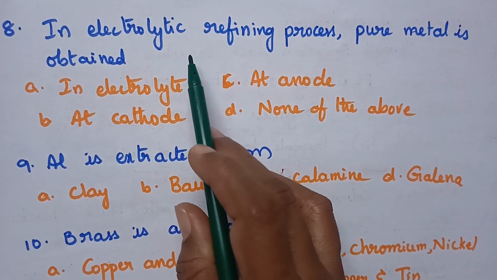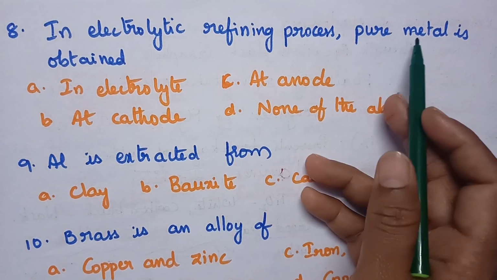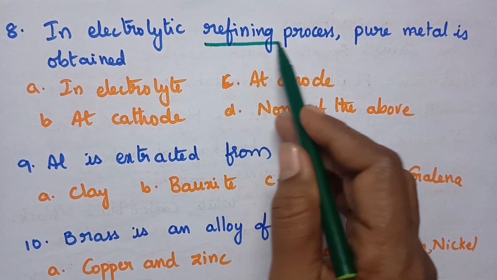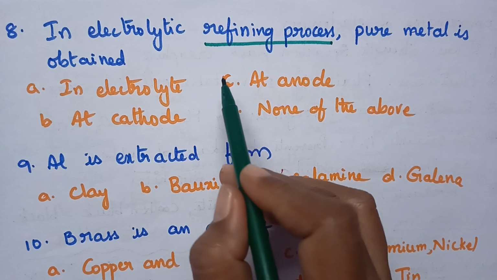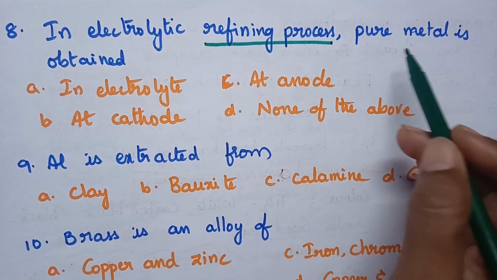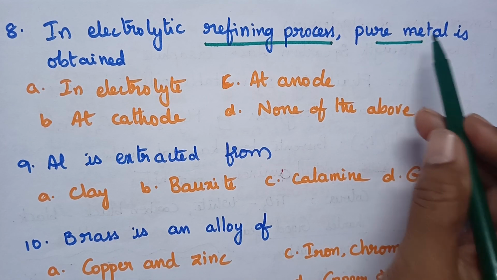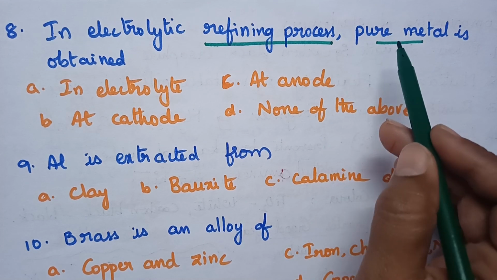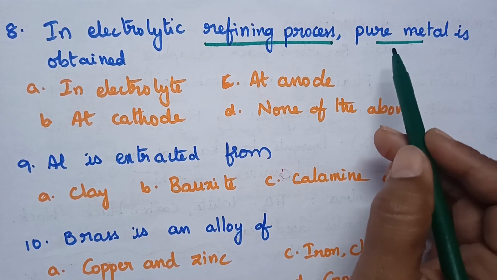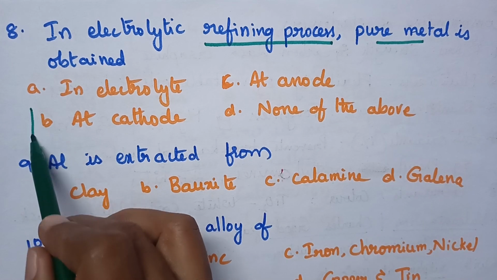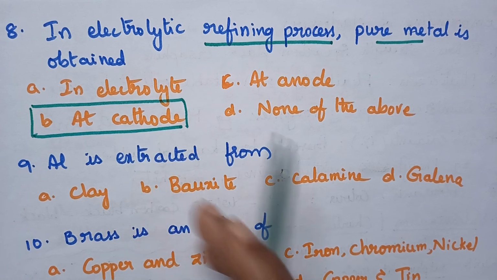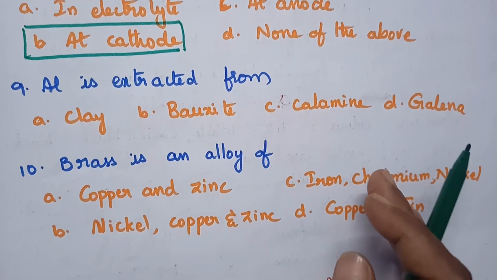In the electrolytic refining process, pure metal is obtained. So in the electro refining process, what happens? The impure metal acts as the anode, the pure metal acts as the cathode, and during electrolysis, the pure metal gets deposited on the cathode. So we get the pure metal at the cathode. So option B is the right answer.